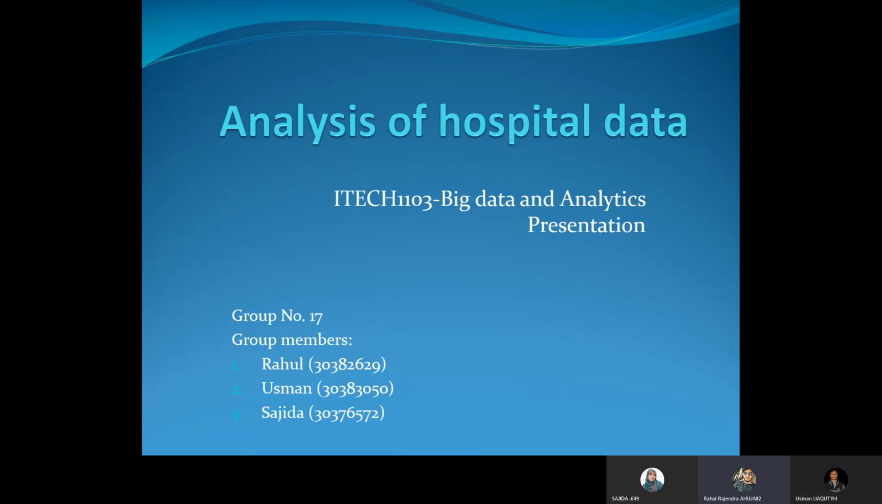The report name is Analysis of Hospital Data for the subject ITEC 1103. The group members are Rahul Ahuja, Usman Liaquat and Sajida Khan. The first part will be explained by Sajida.